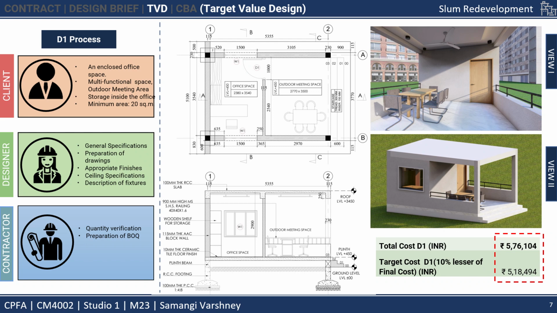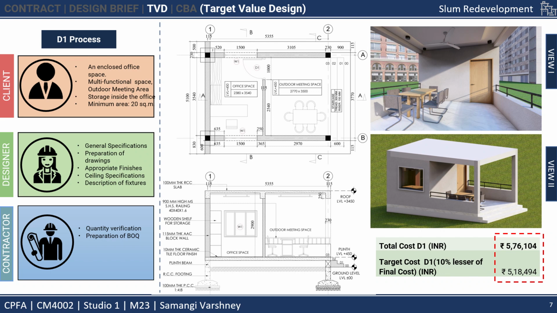So the design in the project chosen was an office building. A small meeting space with indoor and outdoor meeting areas is designed that will cater to the problem faced by the slum dwellers. So the client brief was an enclosed office space, a multifunctional space that was an outdoor meeting area, and a storage inside the office, and the minimum area should be 20 square meters.